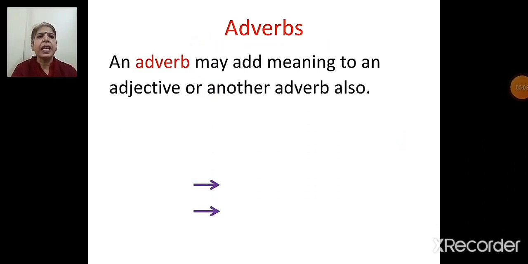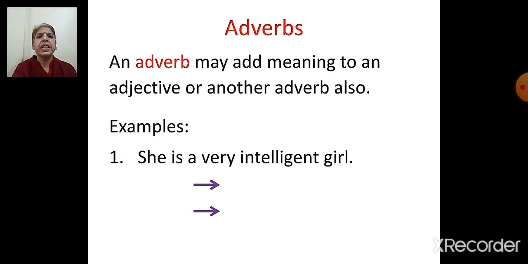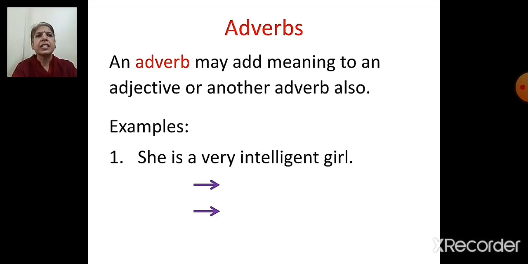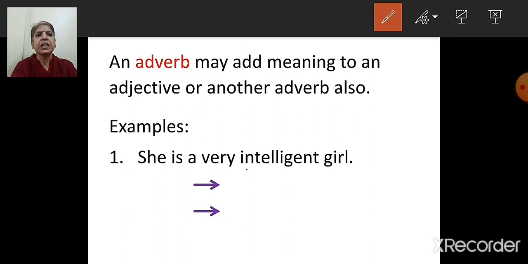An adverb may add meaning to an adjective or another adverb also. Example: she is a very intelligent girl. Pick out the adjective. So which is the adjective here, children? Adjectives are describing words. We have learned about the describing words. Which is the adjective here? Intelligent.